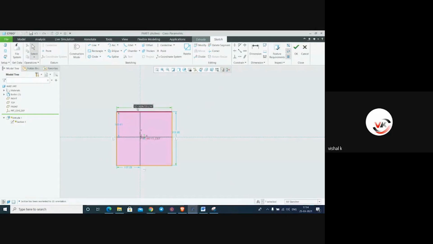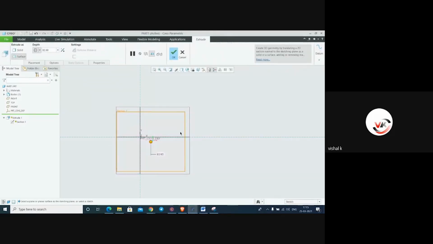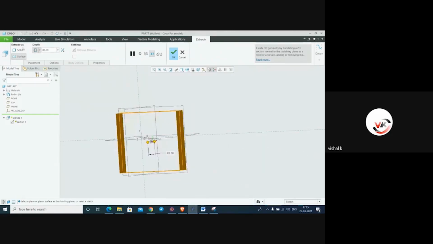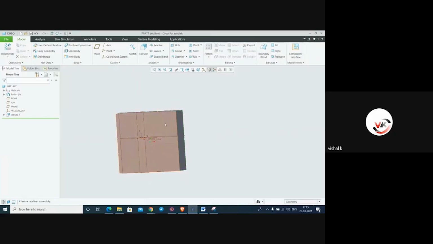In this sketch, you have to just make a dimension round figure. Okay, select it. The surface we want solid.